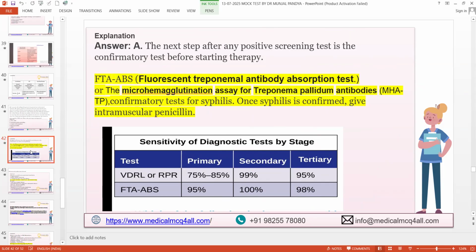So what should be the first line of investigation? VDRL or RPR? You can do VDRL or RPR, whichever is available, because both have the sensitivity and specificity. They have mentioned in the percentage stage wise, primary, secondary, and tertiary, right? So we have seen in practice that VDRL is widely available, by my knowledge, sir, right? RPR, yes, will give us titer.